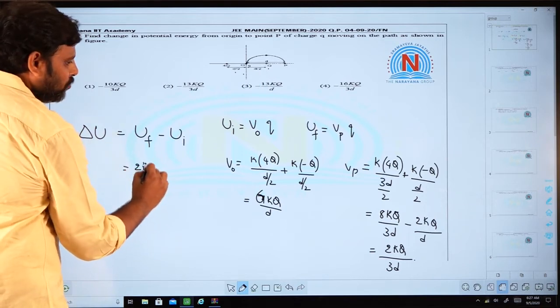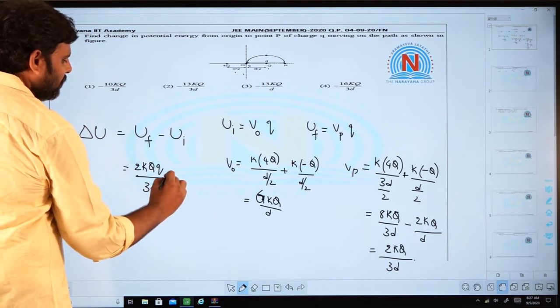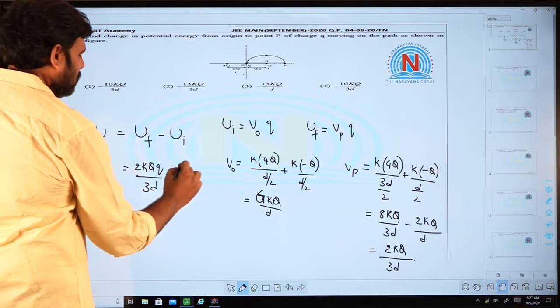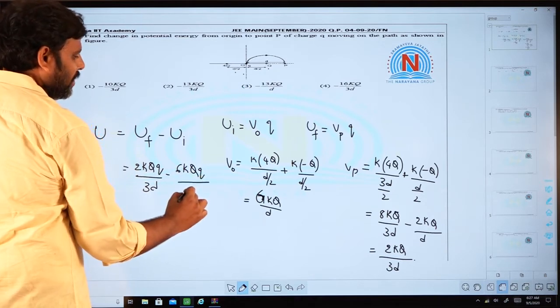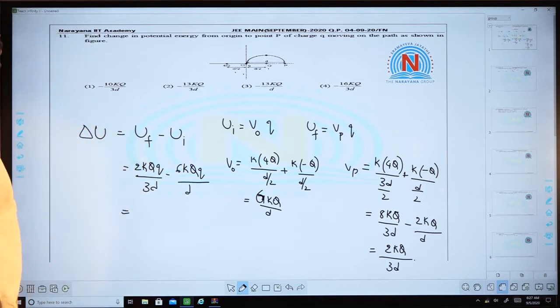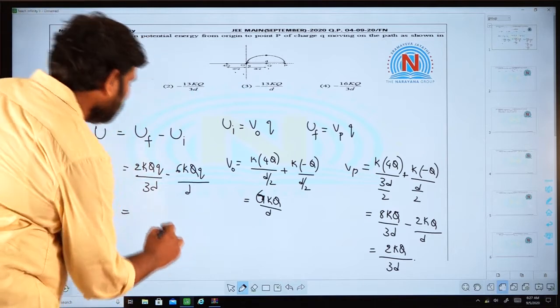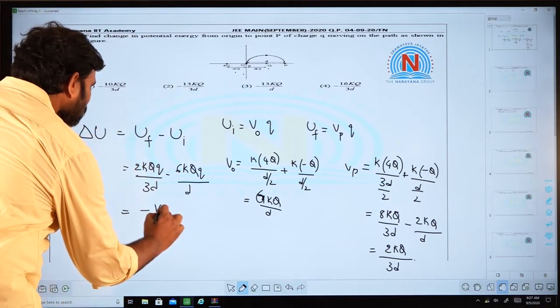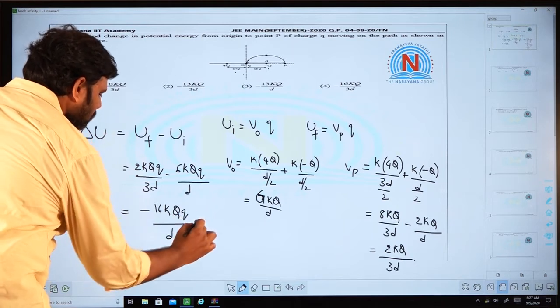So, it will be 2kq small q by 3d minus 6kq q by d. So, on simplification, it comes out to be minus 16kq by small d.